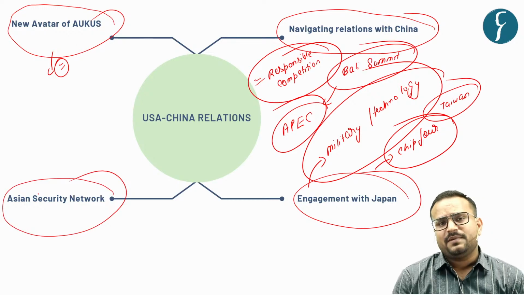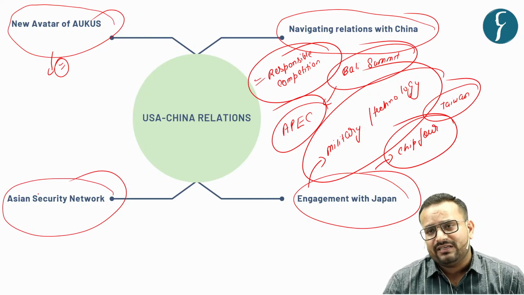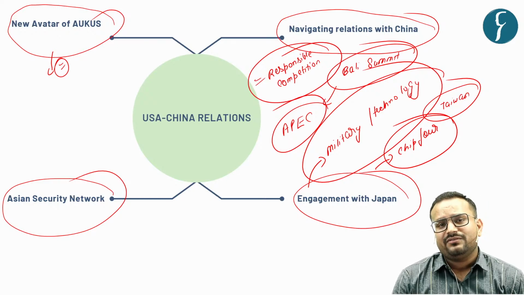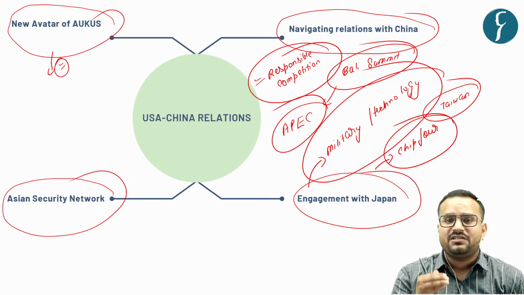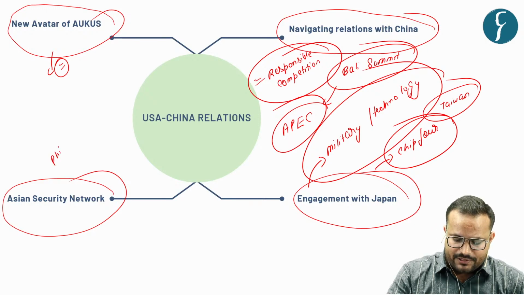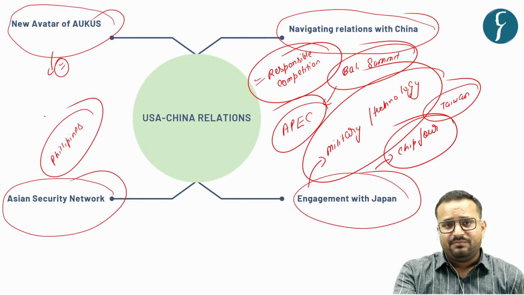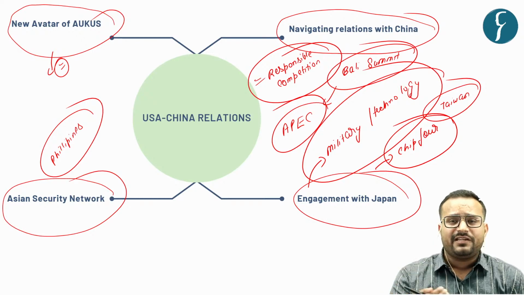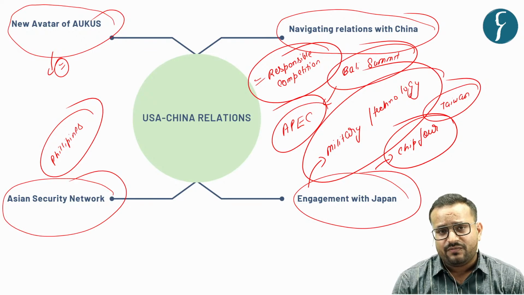Similarly, the fourth aspect is the Asian security network. Though not directly, the USA is trying to give support to states that are not aligned with China's policy, for example the Philippines. And previously, before the regime change in Maldives, the USA was also supporting military upgradation of the state of Maldives.